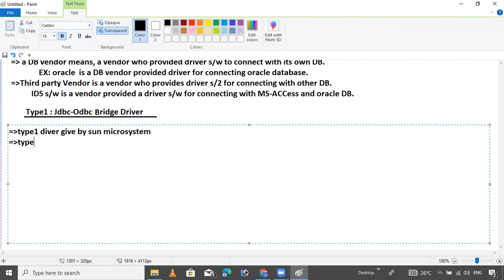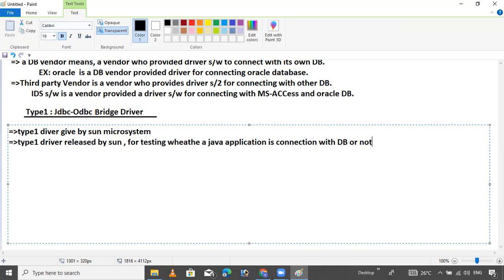Type 1 driver is released by Sun Microsystem for testing whether a Java application is connecting with the database or not.